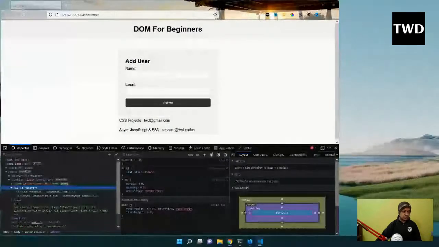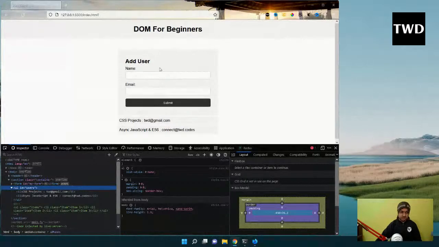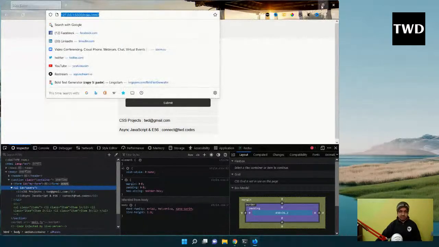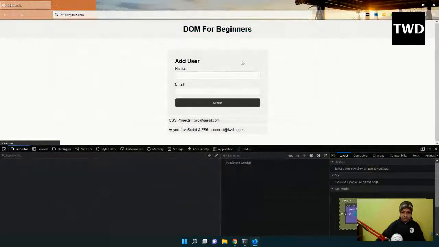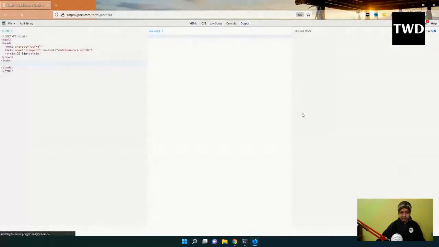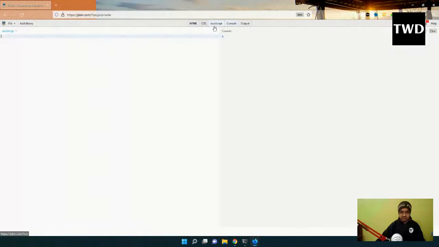Let me comment this out, and we are going to do it through JSBin, which we have learned earlier also. So JSBin I want to open. Why is it so small? We are going to have JavaScript and output, and we are going to have it quite big, not like this.